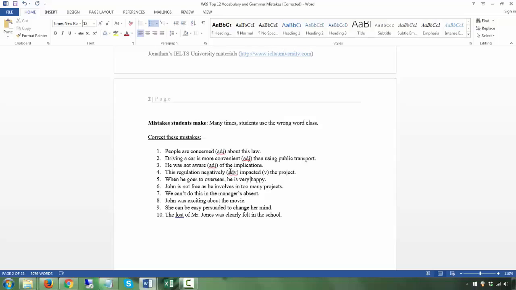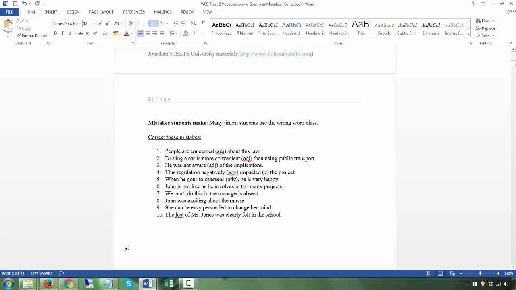Okay, so when he goes to overseas, he's very. Now this is a very common mistake. Students would use this. The problem is that they think overseas is a noun, but that is not true. Overseas is not a noun. Overseas is in actual fact an adverb.